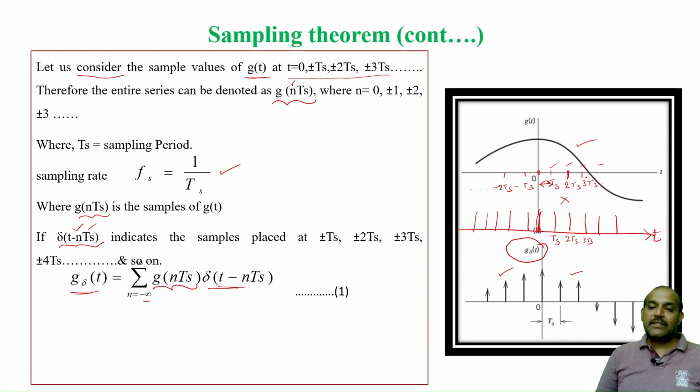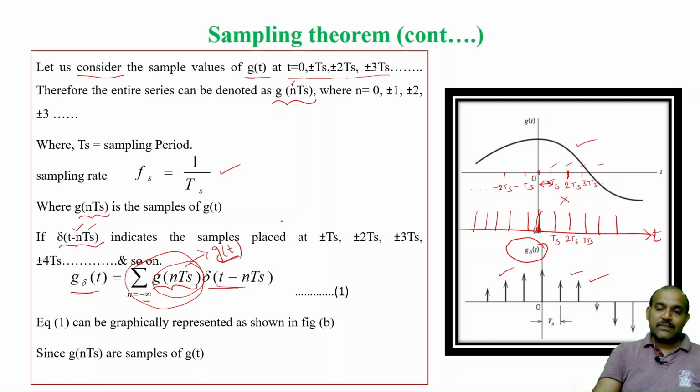If you multiply these two, you get the sampled signal, where either I can write g of nts, or if you add all the samples of g of nts, this is nothing but g of t. So I can write g delta of t as g of t into delta of t minus nts.